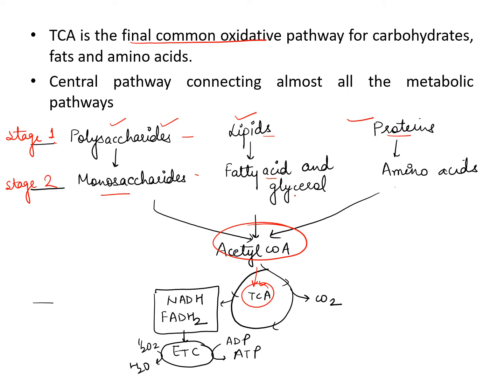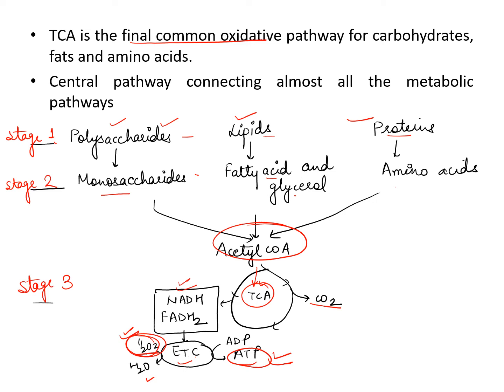It is a central pathway which connects almost all the metabolic pathways. This is stage 3. In stage 3, TCA will occur, CO2 will be eliminated and NADH and FADH2 will go to the ETC. ETC is the electron transport chain and ATP will form. For this pathway, oxygen will be converted to H2O. Oxygen is required, that's why this pathway occurs in aerobic conditions only.